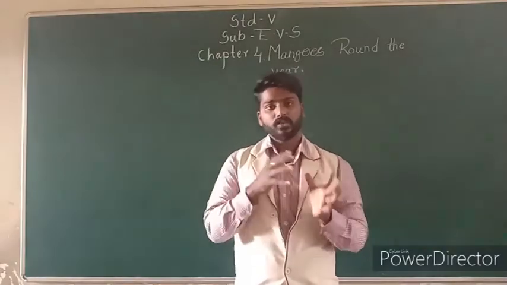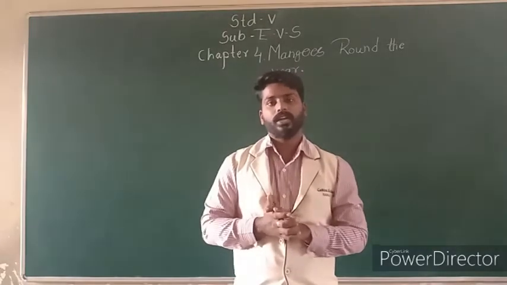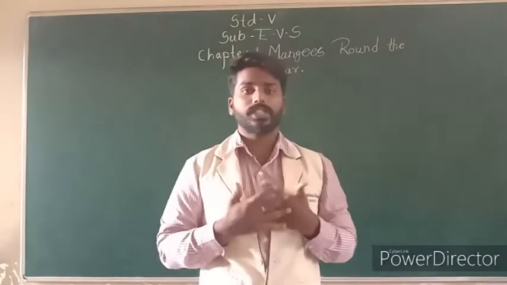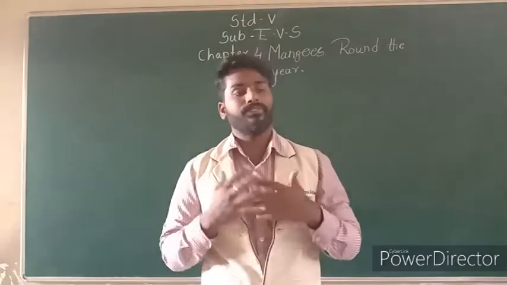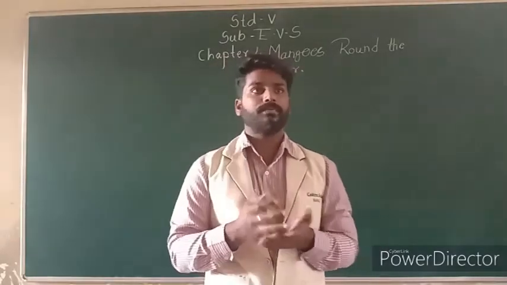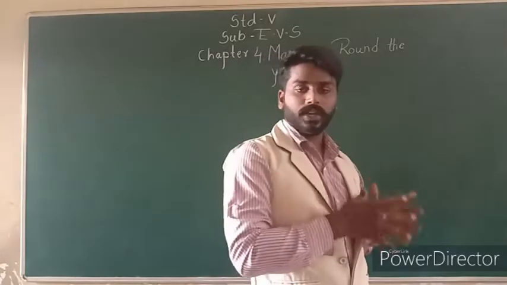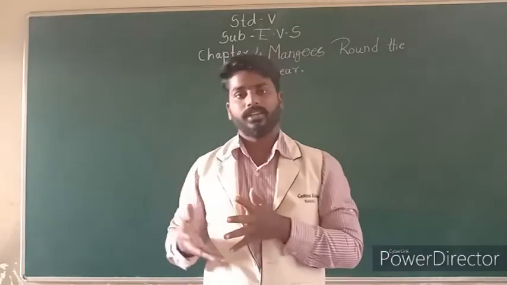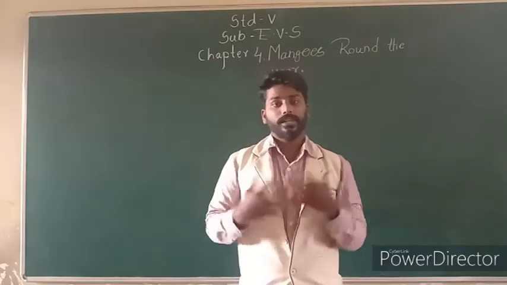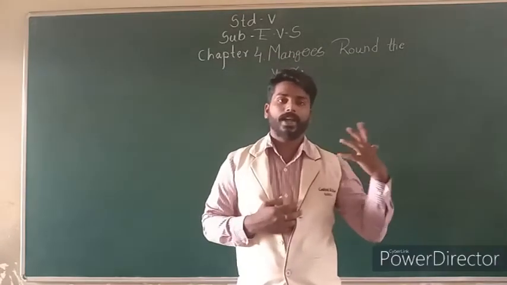So what are the different kinds of foods? See students, in food items we are eating different kinds of food. For example, vegetables, veg food, non-veg, fruits, and leaves, which are eaten by animals.